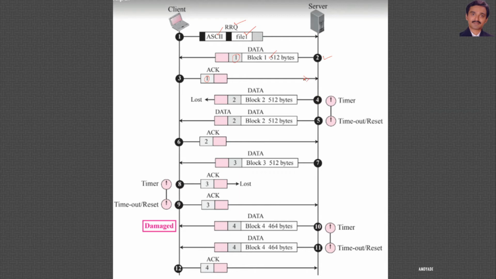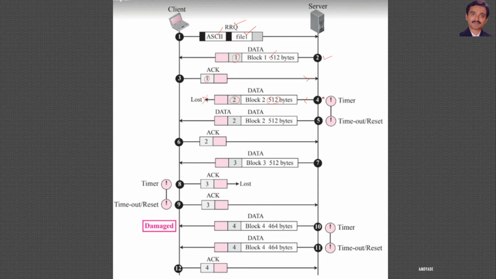After receipt of the acknowledgement from the client for the first block, the server will release the second block. You can see the second block with 512 bytes with block ID 2 is released. However, it is lost, it has not reached the client. The server will wait for an acknowledgement.